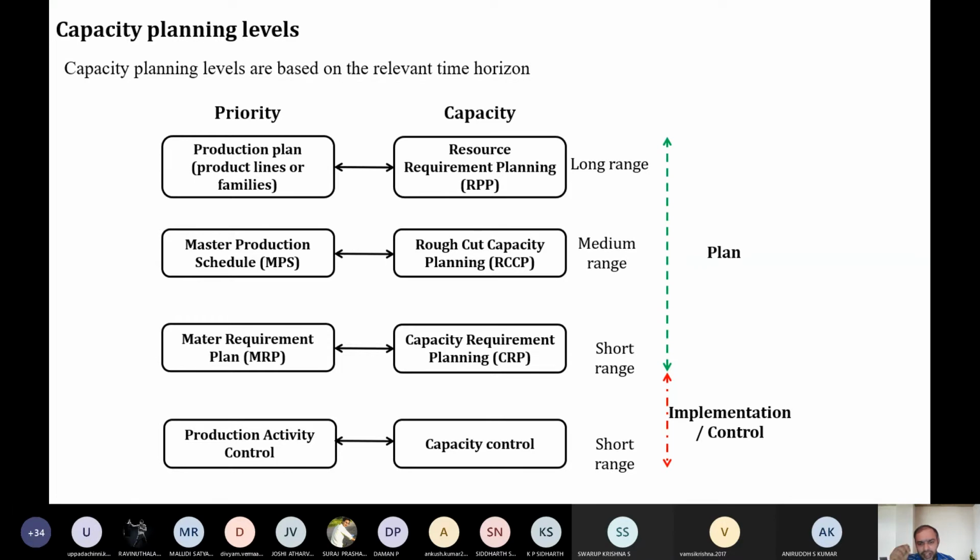The capacity of the students was different. Normally, if they prepare food for 400 students, 500 students can have it, but suddenly the intake capacity of the students grows, so they take more food. When they take more food, the shortage will happen, because rough cut capacity planning was planned depending upon the MPS, that is the master production schedule. But in real time, the capacity of the students, or in the case of industry, the capacity of the machines, is different.